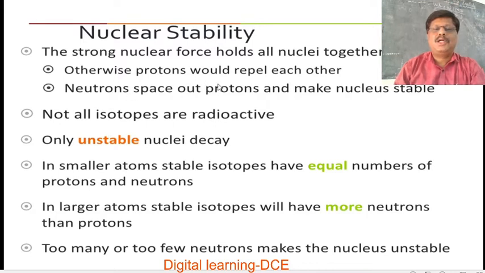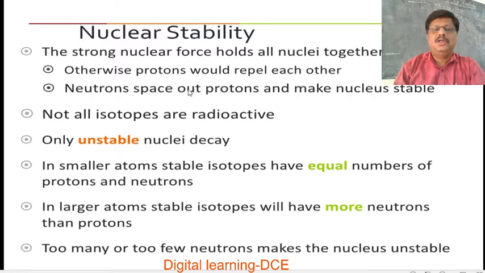Otherwise, protons would repel each other, because the charge on the proton is positive and like charges repel each other, giving rise to Coulomb's repulsive force. So, without nuclear force, the protons and neutrons would not be held together inside the nucleus, in a very small region at the center of the nucleus.